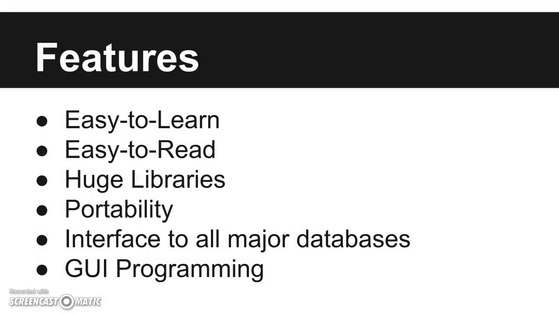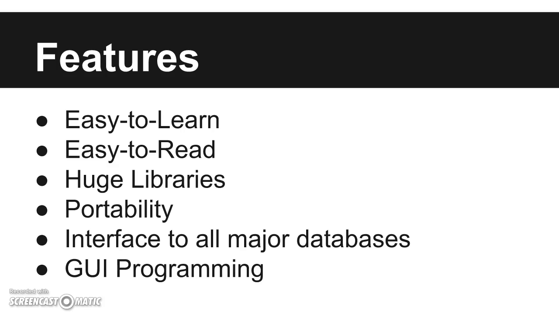These are some of the features. It is easy to learn. Ruby has relatively few keywords, a simple structure and clearly defined syntax. This allows students to pick up the language in a relatively short period of time. It is easy to read. Ruby code is much more clearly defined and visible to the eyes. It is also easy to maintain. Ruby's success is that its source code is fairly easy to maintain.